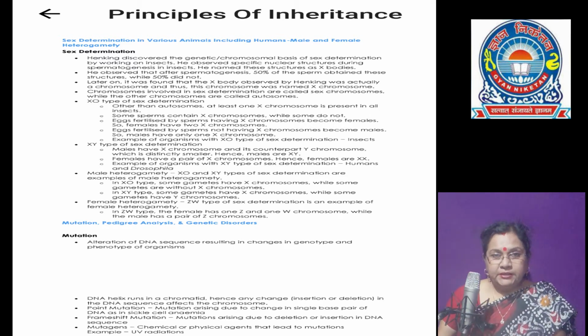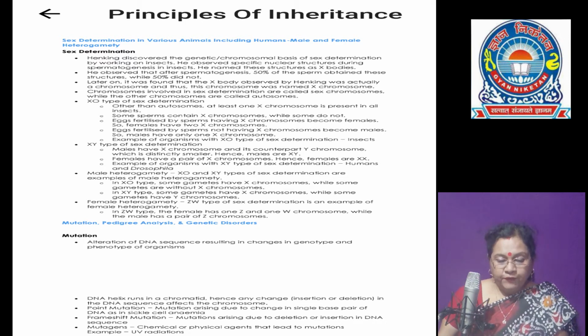Now let us discuss the XX and XY type, that is, sex determination in human beings. In human beings as well as in Drosophila melanogaster, the fruit fly, males have XY type of sex chromosomes, whereas the female shows XX type of chromosomes. The females are homogametic.